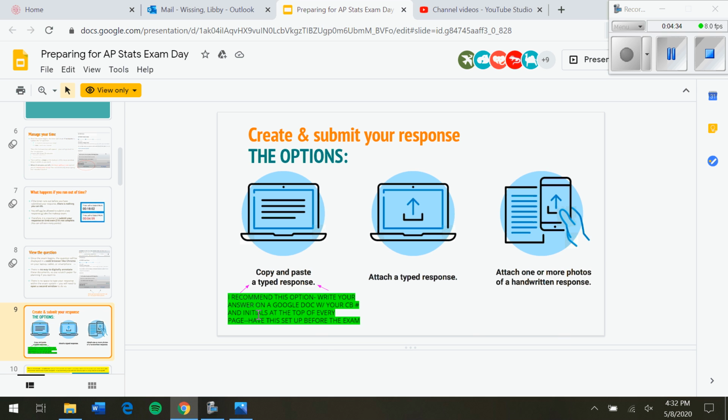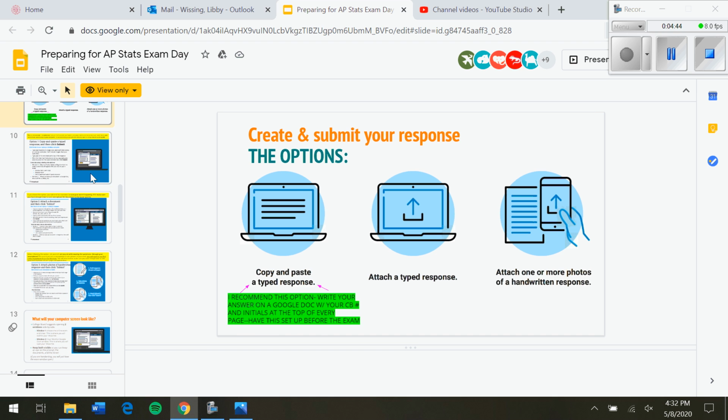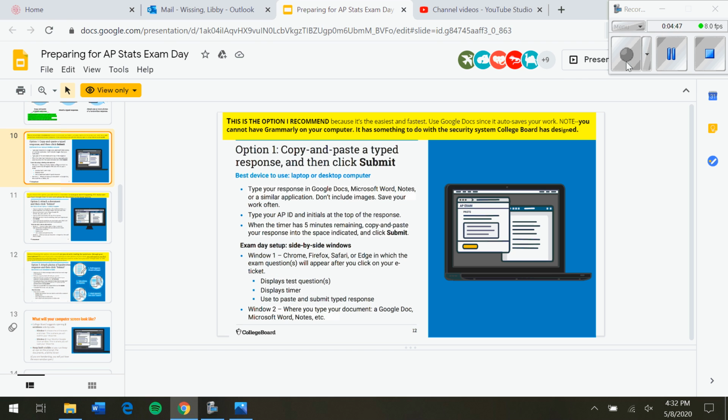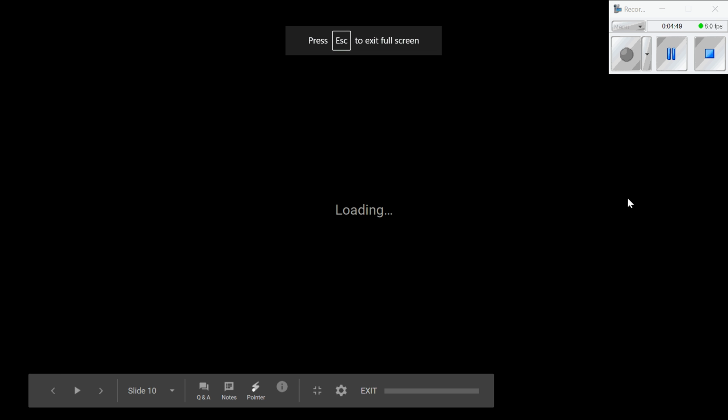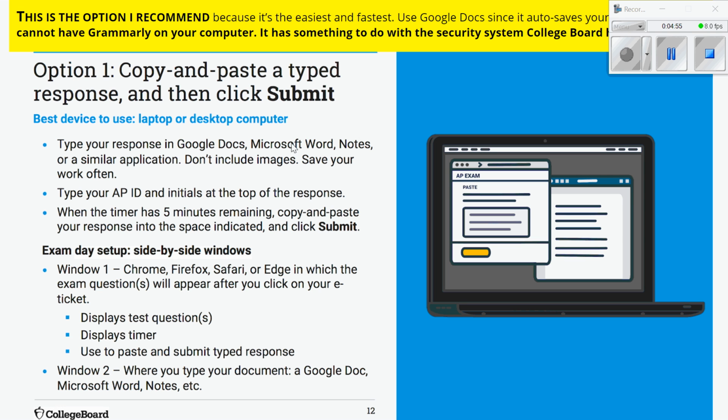Now, if you are going to copy and paste, like in a Google Doc, make sure your College Board number and initials are on the top of every page. I want to show you a couple pros and cons of each of these things. We'll go to present still. This teacher is recommending this option. I think you have to figure out what's best for you. So option 1 is to copy and paste a typed response.